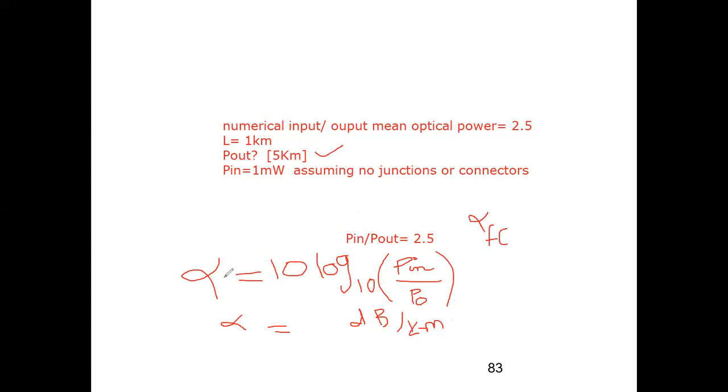This alpha was for the fiber which you calculated for 1 kilometer. Now for the given 5 kilometer length of fiber, whatever value you get, I'm just putting an X over here. You will tell me the value later on. That X you have to multiply by 5. And again you will use the same formula, in which P in is given, and you will calculate your P out. So this was dB per kilometer into 5 kilometers, so this answer will be in dB. Take care of the unit and please solve it.